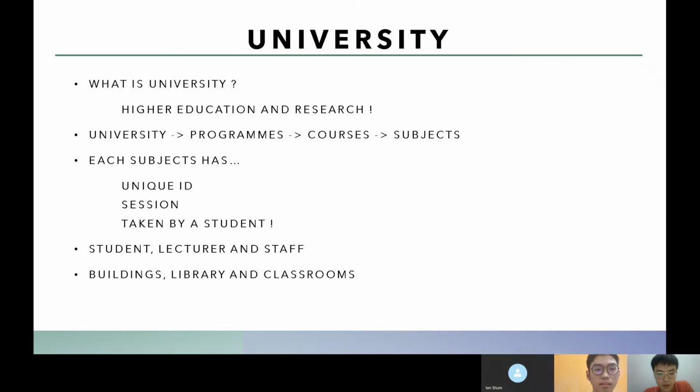Besides that, a university will also have students, lecturers, and staff. Every university also consists of some buildings. Each building might have a library, classrooms, offices, and more.